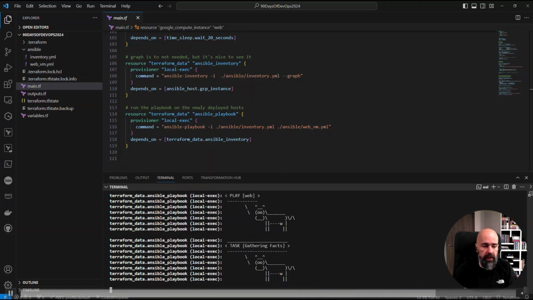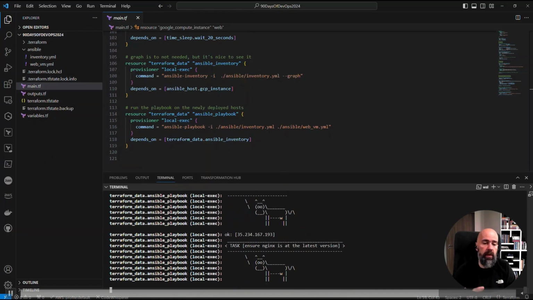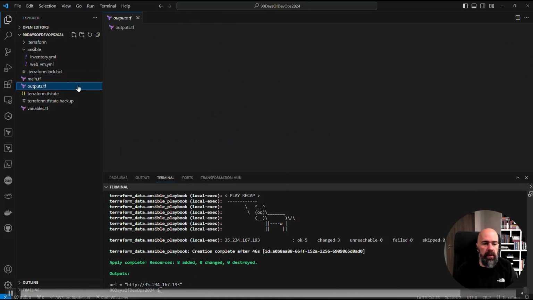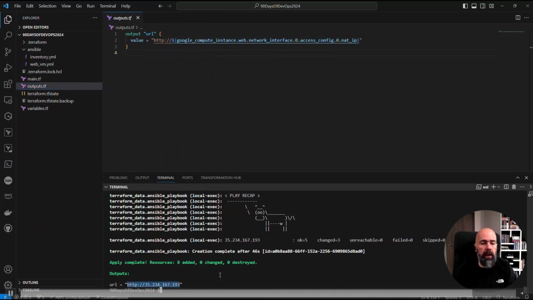So first it gathers facts, so it connects over SSH to the VM, then gathers facts, and then it starts installing Nginx. It starts it, removes the default, downloads the web page from GitHub, and Terraform is done. Also Ansible. At the end, we've displayed a URL. We used Terraform output to create that URL with the external IP address of the VM.